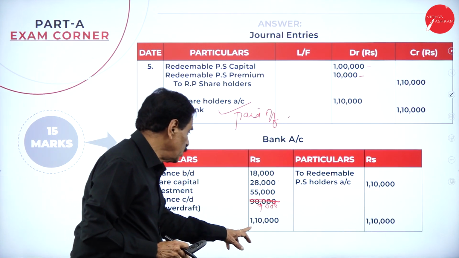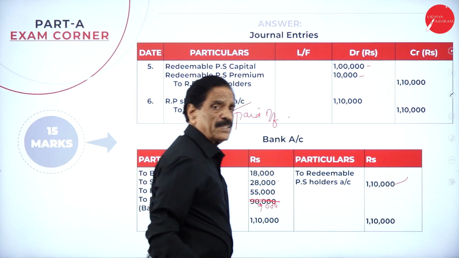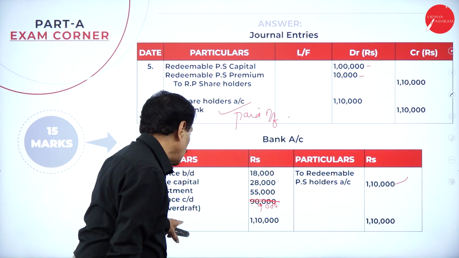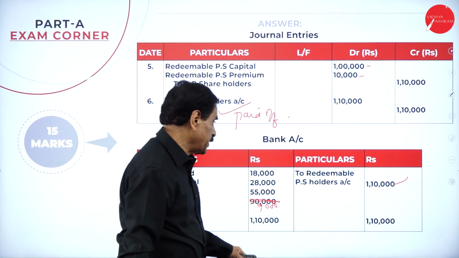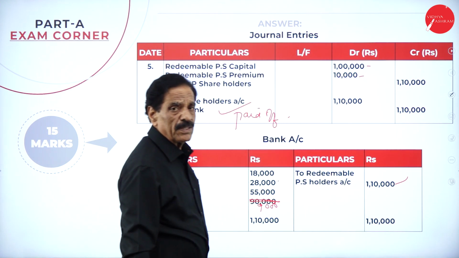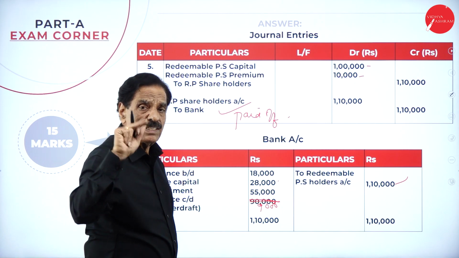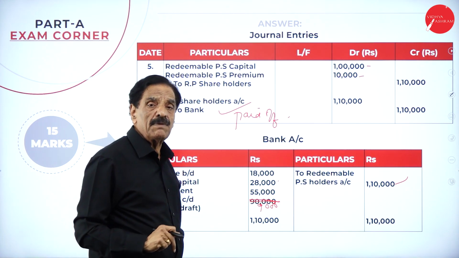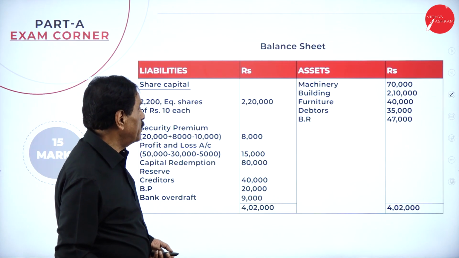So 18,000 totally become 1 lakh 10,000. Redeem the preference shareholder 1 lakh 10,000. So you created the bank overdraft to the extent of 9,000 shortage. You got 1 lakh 10,000, paid him 1 lakh 10,000. So totally amount available is 1 lakh 1,000. How much shortage? 9,000. We have taken the bank OD to the extent of how much? 9,000 paid off. Then balance sheet.